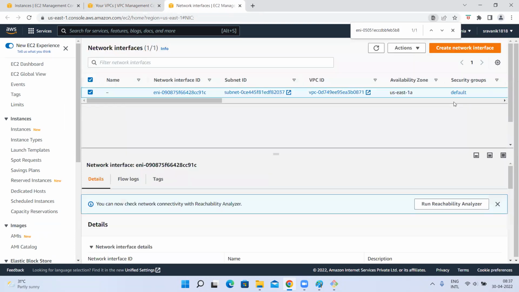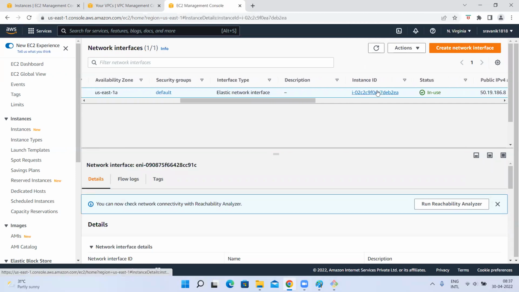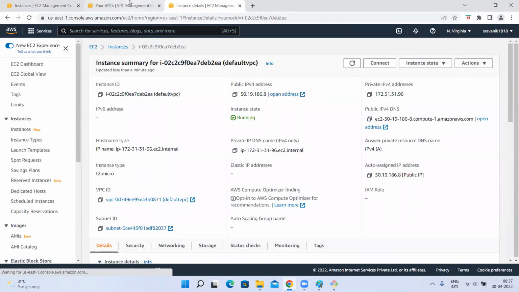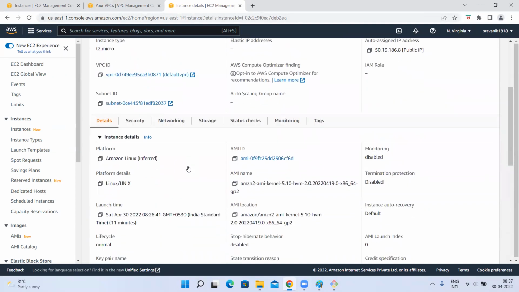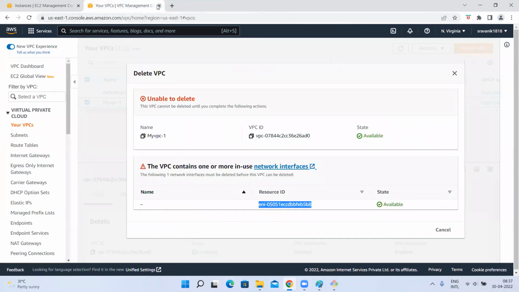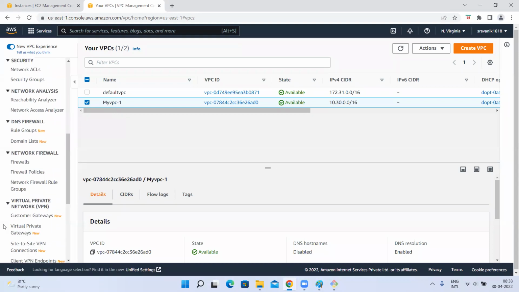Currently in use. Who is using this? Okay, I think that still VPC peering is not yet completely deleted. I think that is what it is showing. So actually we are trying to delete my VPC, but it is asking to delete the ENI of this as well. So that might be because of that.